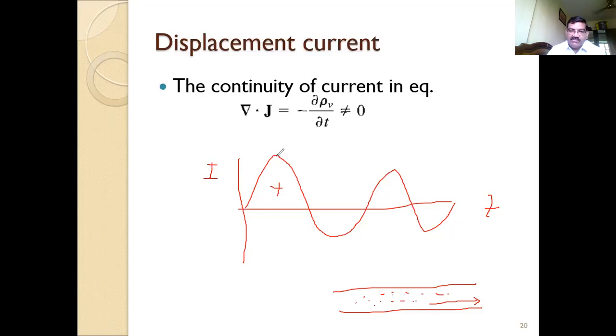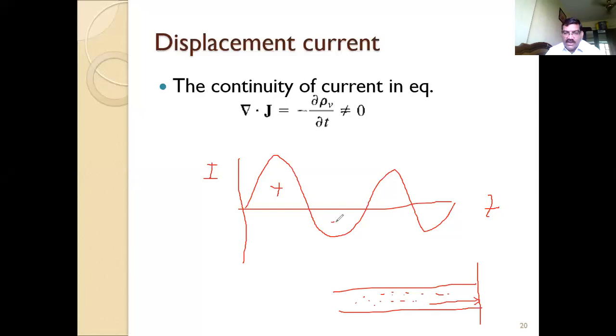Here it is the maximum, then again it is decreasing, and here it is zero. At a certain point, if you take the cross section of this conductor, at some instant it should be zero, then the number of electrons should increase. At this instant it is maximum, then it is decreasing.